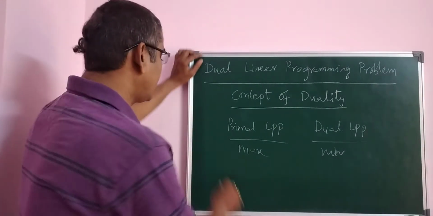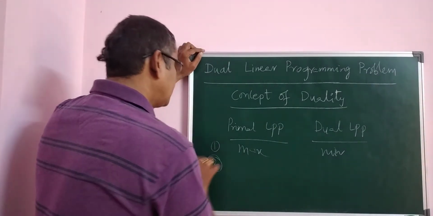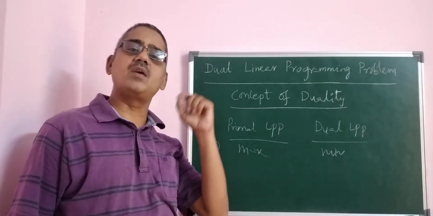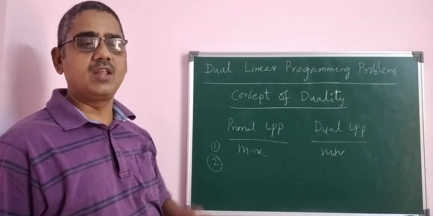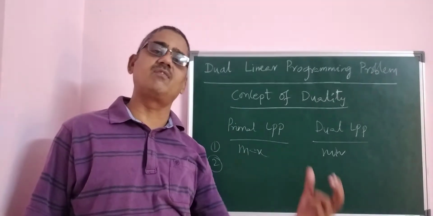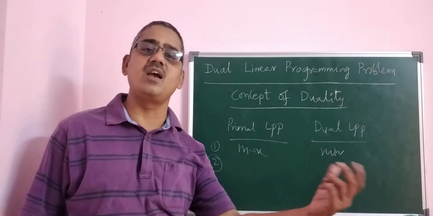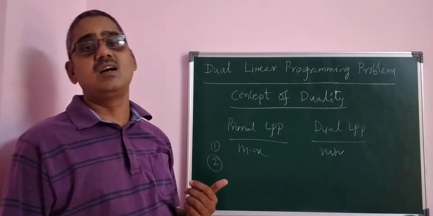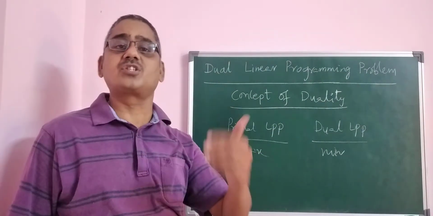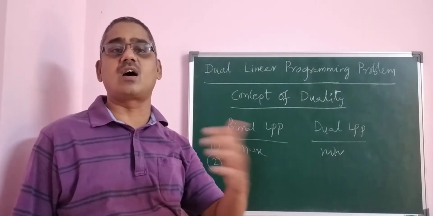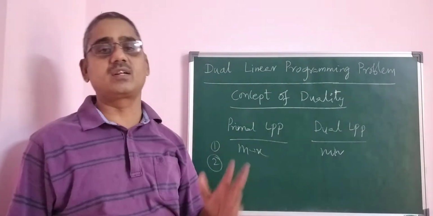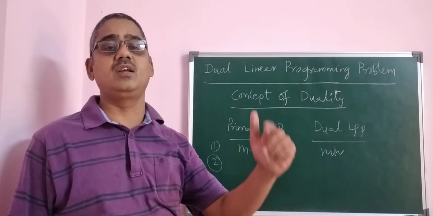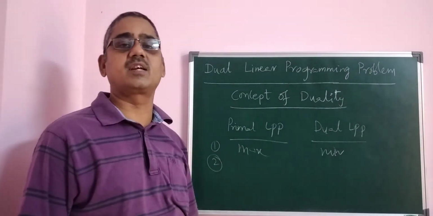Second, consider the objective function of the dual linear programming problem; how is it obtained from the primal LPP? In the primal LPP, the right hand side constant vector, small b, bi, becomes the cost vector, that is, it forms the objective function, the cost vector of the dual linear programming problem. That is the second point.